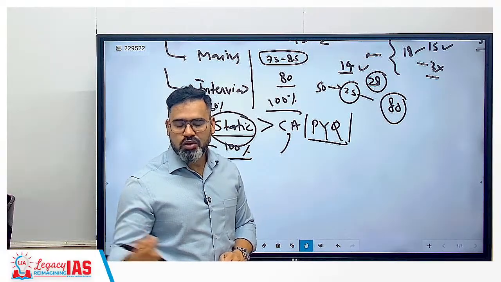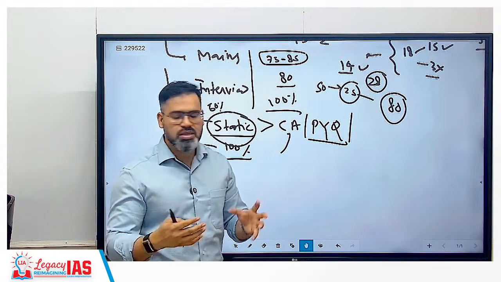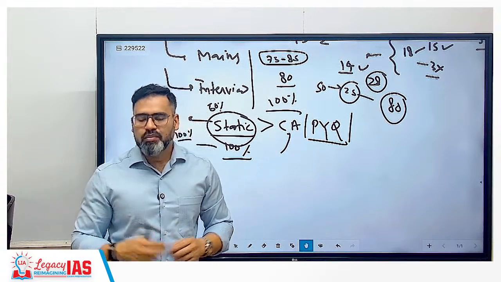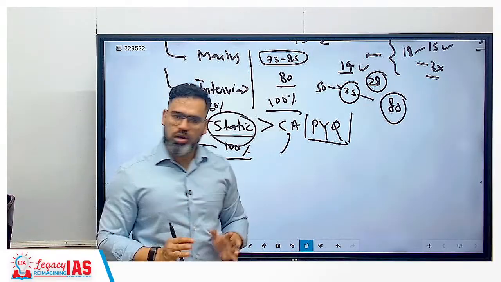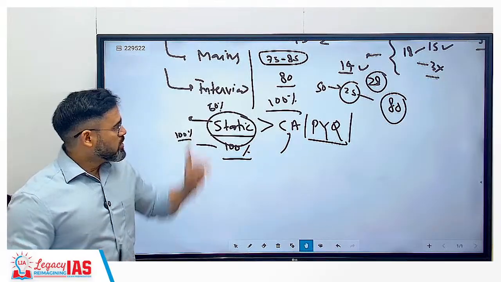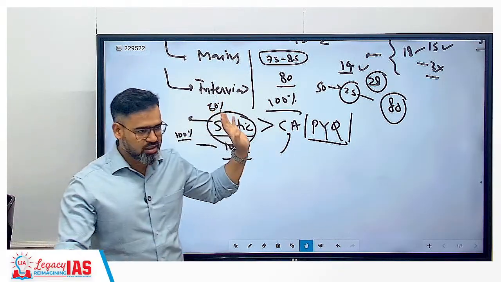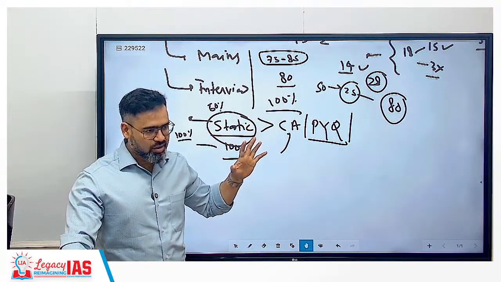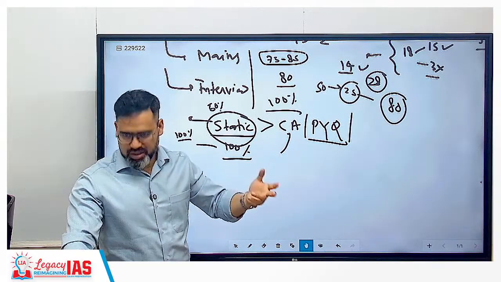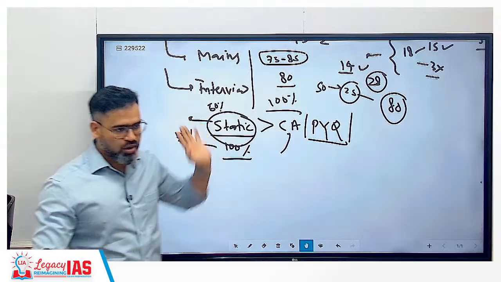For example, in the newspaper they say RBI has come with Monetary Policy Committee, they have given some report about repo rate. But when you do not know repo rate, how will you understand that part? So static is always important. Clear? So in prelims we understood now that polity is important. All subjects are important, all are equal, but polity is more equal basically, correct? All are equal but first is polity only. So that is the importance of polity in prelims.